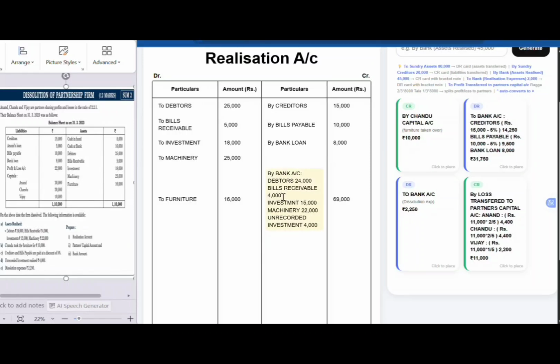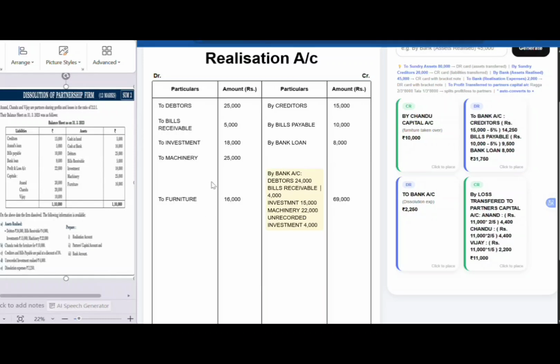Bills receivable is realized at 4,000. Investment is realized at 15,000. Machinery is realized at 22,000. And unrecorded assets, which is given in the adjustment, is being realized at rupees 4,000. So the total of the assets that are realized is 69,000. So this is the total of the assets that are being realized.